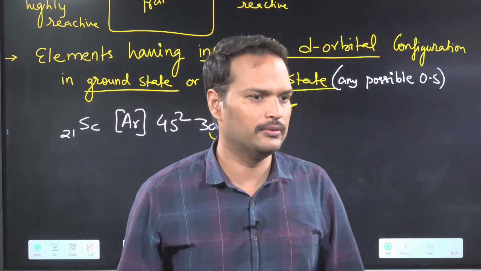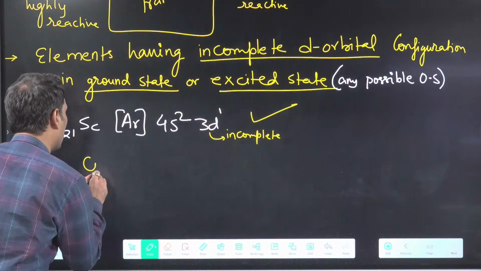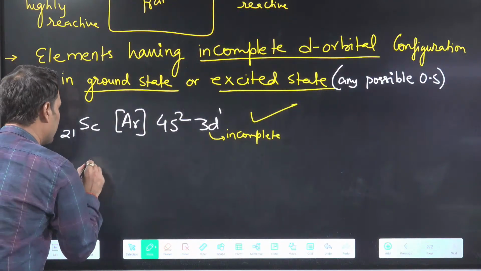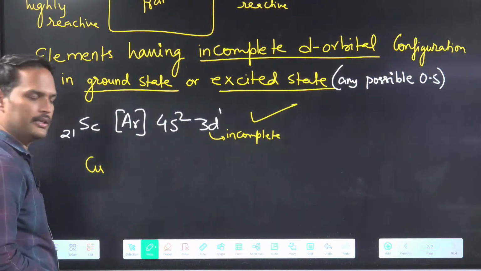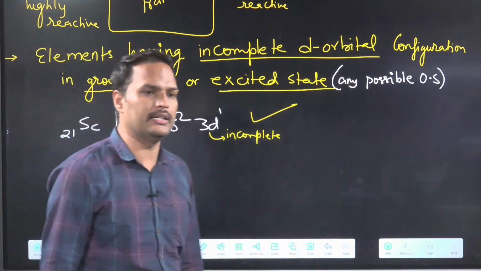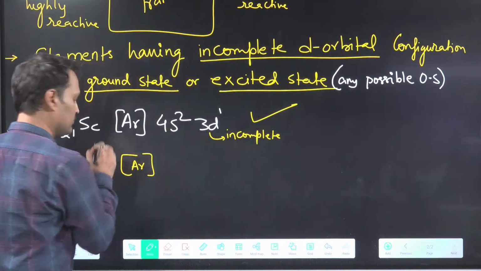Done, my work is done. Then the teacher will ask you about copper. If you know clearly, tell me about copper. What is the atomic number of copper? 29.